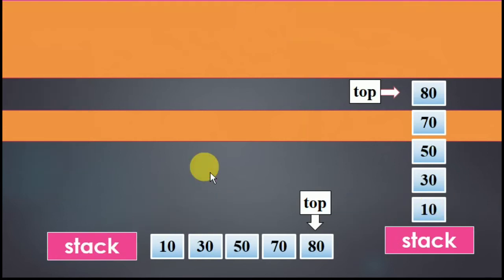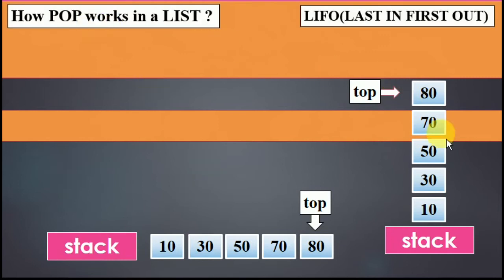Now we move to the pop. I am using the same list. Now the concept starts where the top is sitting. It is at 80. Now pop 80. We are not supposed to write down the 80. Only pop we are going to write down and it automatically starts erasing the numbers. I've just put the 80 here. These are the numbers that are going to be popped.